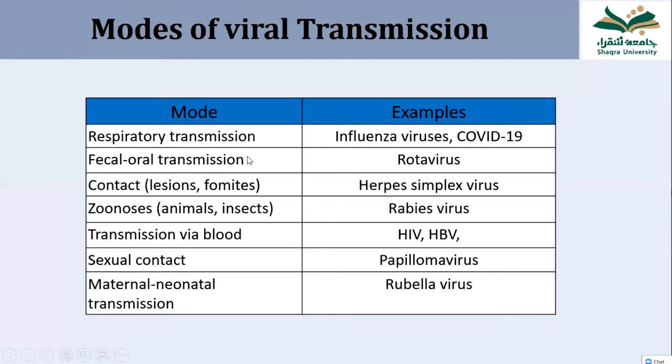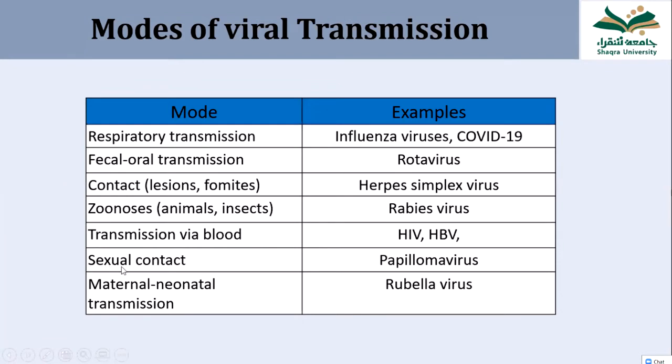Another one is fecal-oral transmission. Some viruses are transmitted through eating or drinking contaminated food. A classical example is rotavirus. Herpes simplex virus can be transmitted by direct contact. An example of a zoonotic virus is rabies virus. The viruses which can be transmitted by blood, examples are hepatitis B virus and HIV, human immunodeficiency virus.